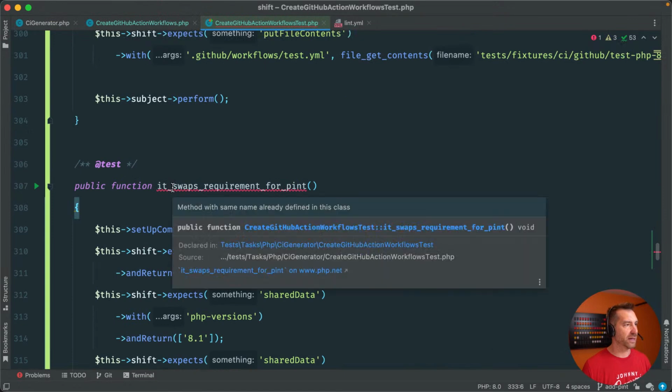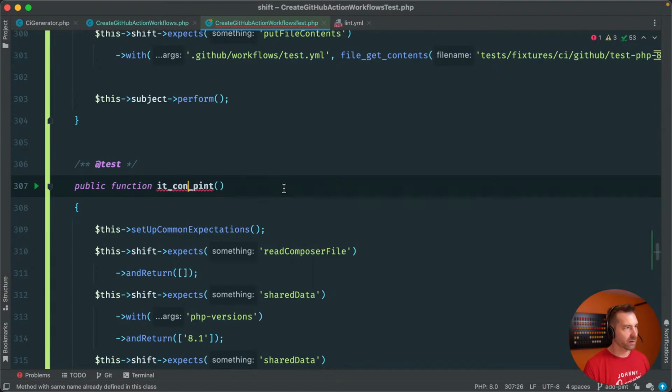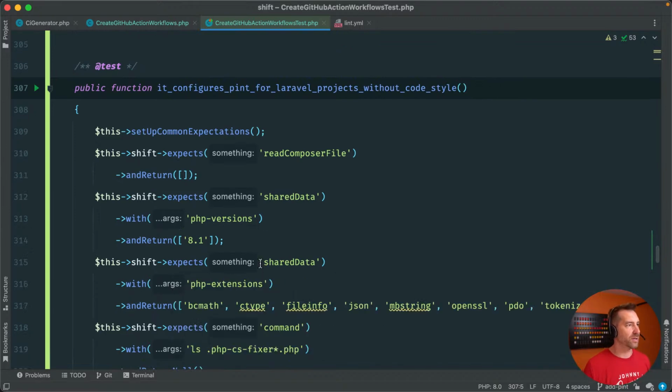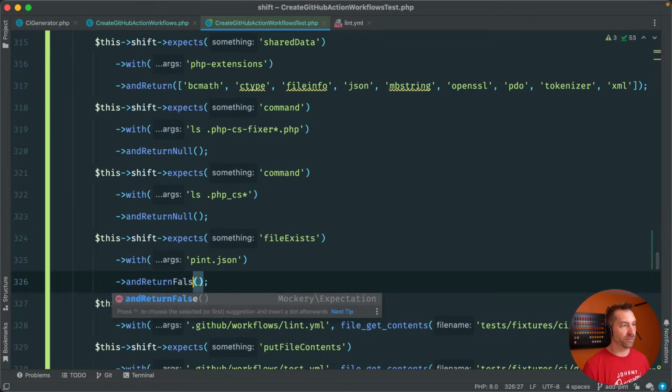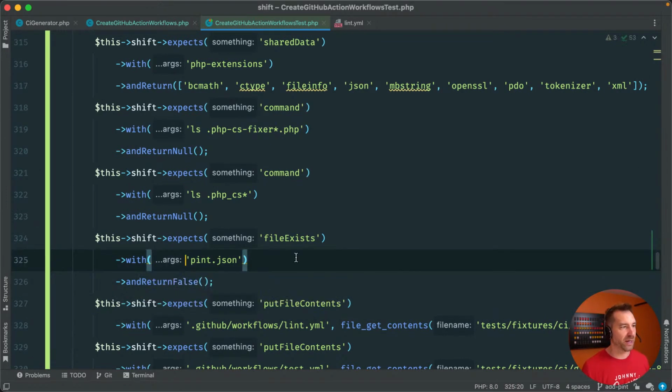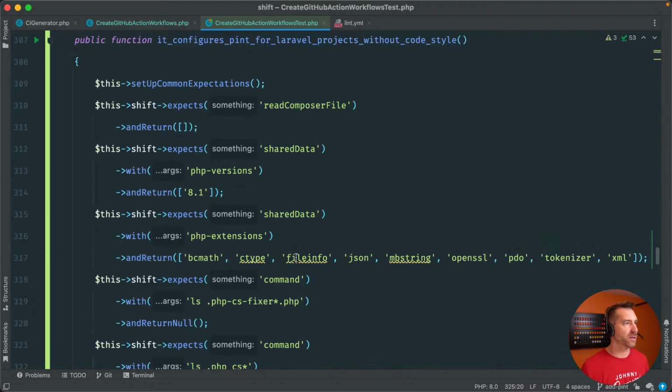So basically it configures pint for Laravel projects without code style. All right. And so what we can do here is it's going to be the same kind of test, but in this case, we would return false. We don't actually find pint for you in this case.